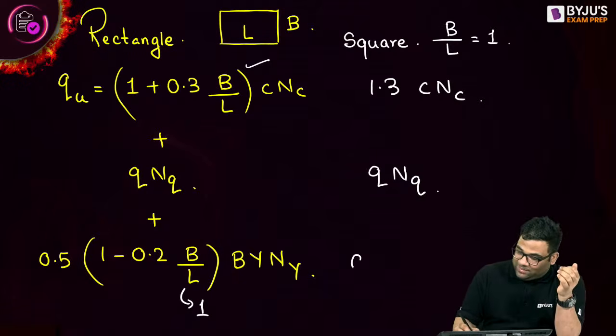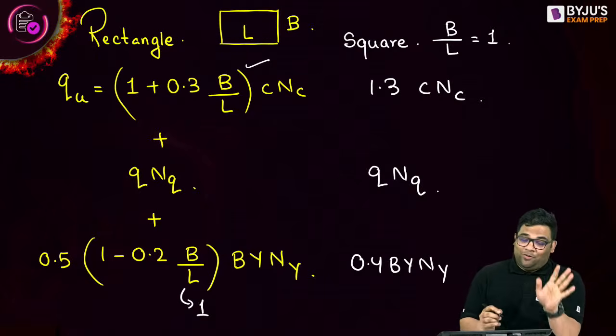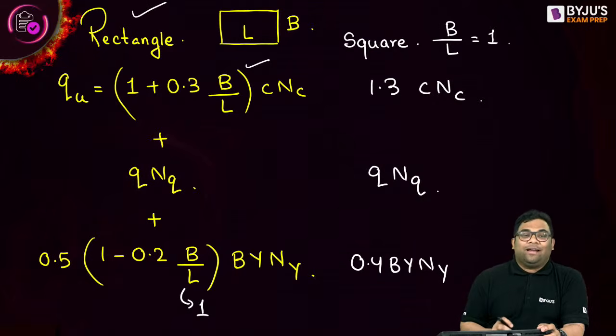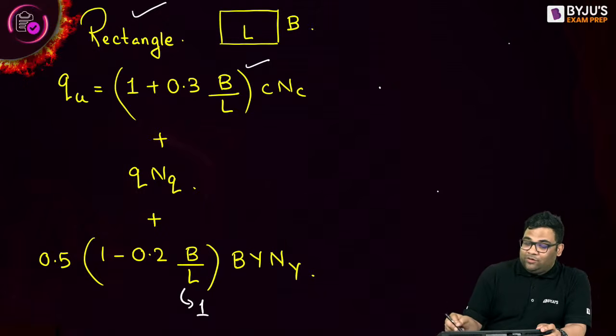0.4. So this becomes what? 0.4 B gamma N gamma. You see? So if you know for the rectangle, you can find out for square, right? If you know for rectangle, you can find out for square, right? Smart. Now you see, you can find out for strip also.